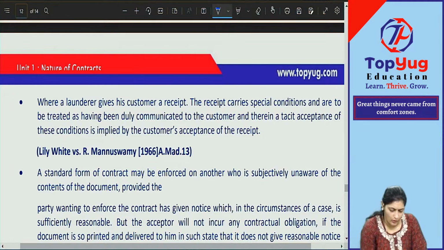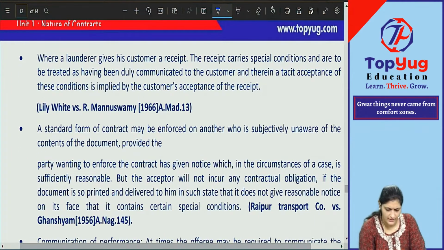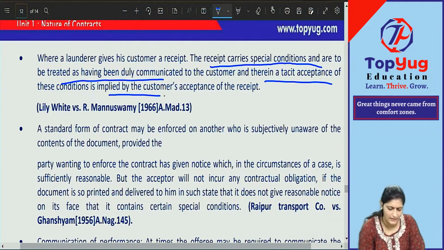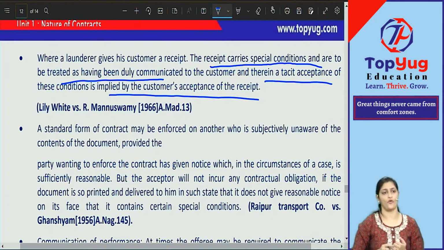Chalo, let us see the next point now. Where a launderer gives his customer a receipt, the receipt carries terms and conditions and is to be treated as duly communicated to the customer. Therein, a tacit acceptance of these conditions is implied by the customer's acceptance of the receipt. Though the customer did not say, terms and conditions I accept.